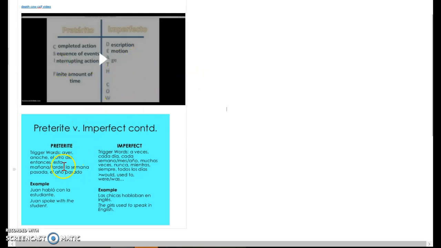As far as trigger words, words like ayer, anoche, el otro día, yesterday, last night, all of those words would be preterite, and the imperfect would be things that are more than once. So like a veces, which is at times, or cada día, which is every day. So those are things that happened more than once, so they would be used for the imperfect. So this is a good list of trigger words.